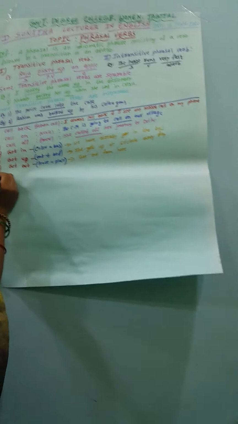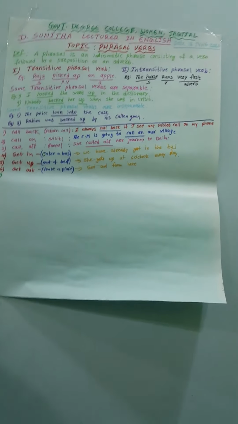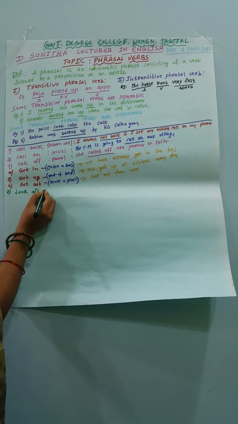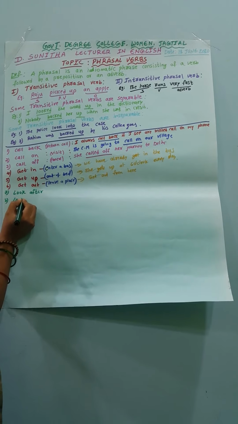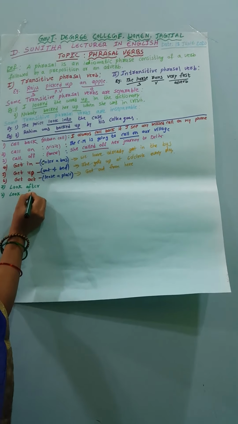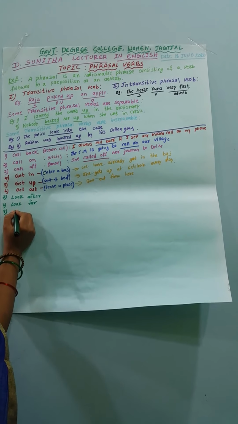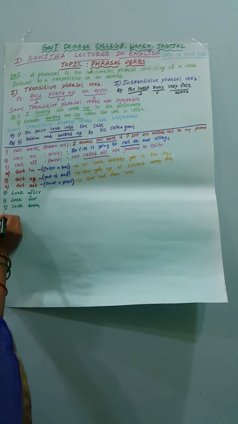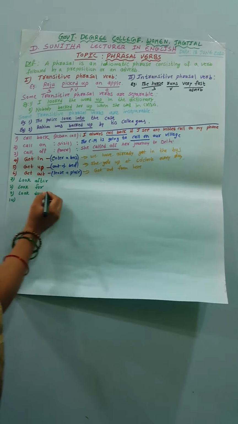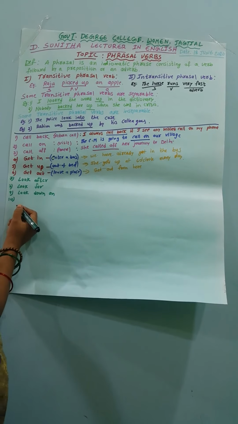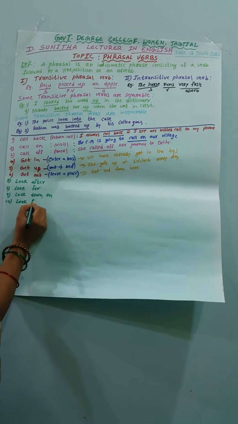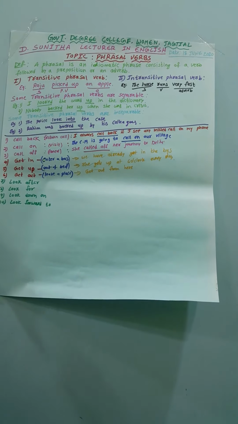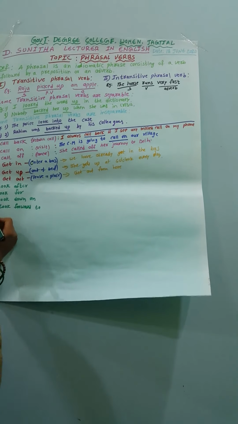See the next examples: look after, look for, look down. And the next one, look down on, look forward to. So these are the four similar phrasal verbs: look after, look for, look down on, look forward to.